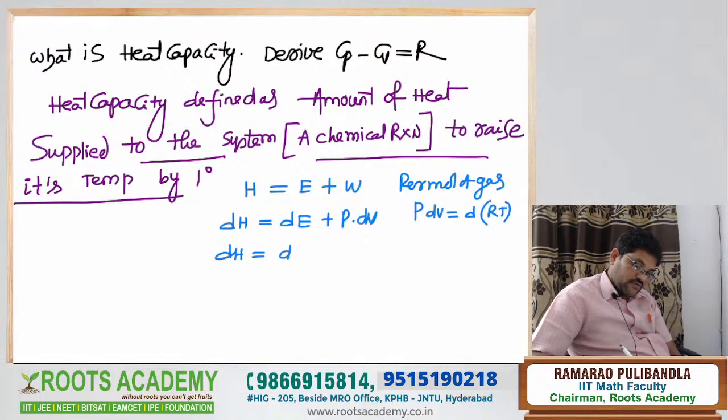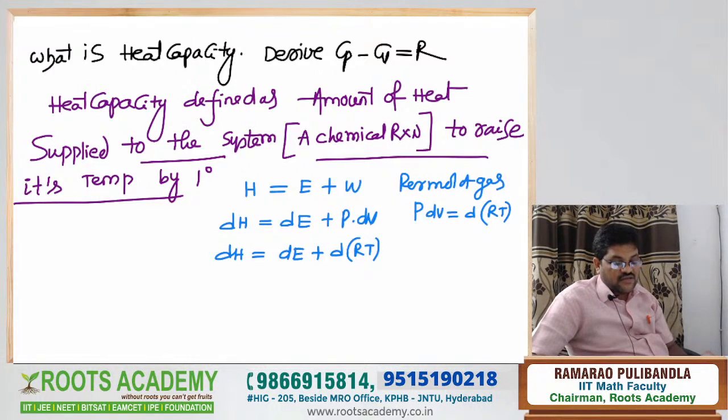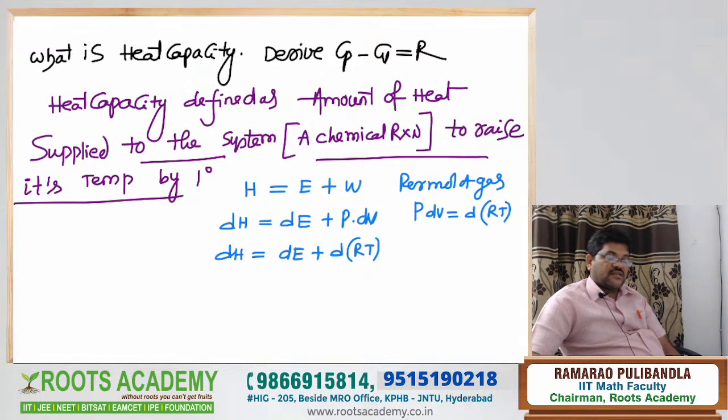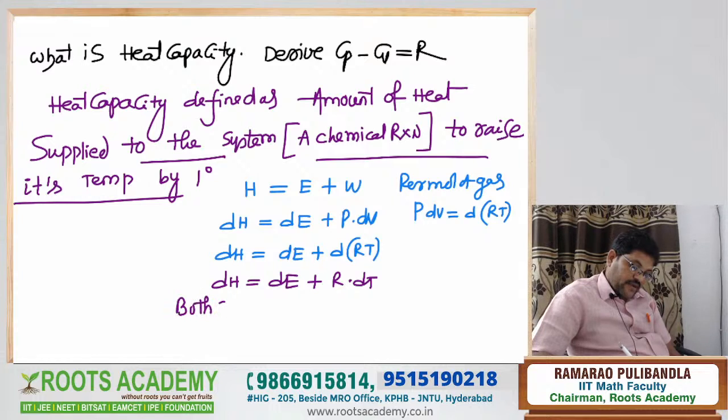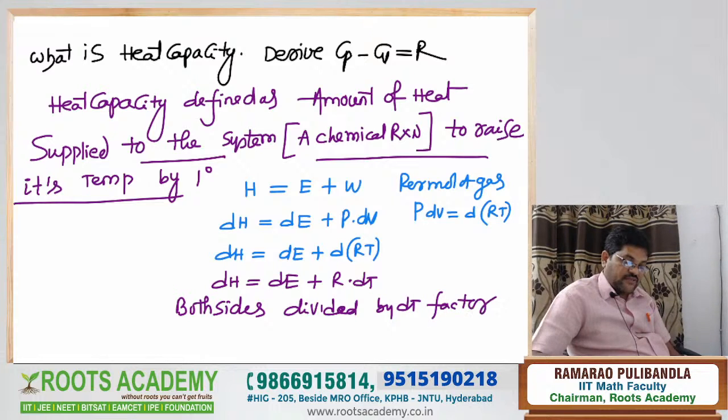dH is equal to dE plus R dT. d means what? Differentiation factor. R is a gas constant. Gas constant and differentiation, again you get a gas constant, because R itself is a constant. Now dH is equal to dE plus R dT. Right, now both sides divided by dT factor.